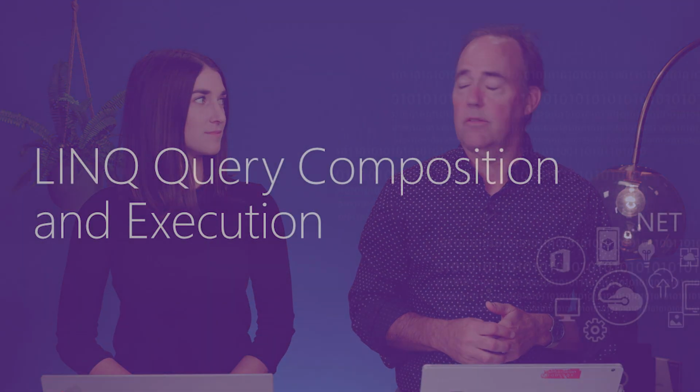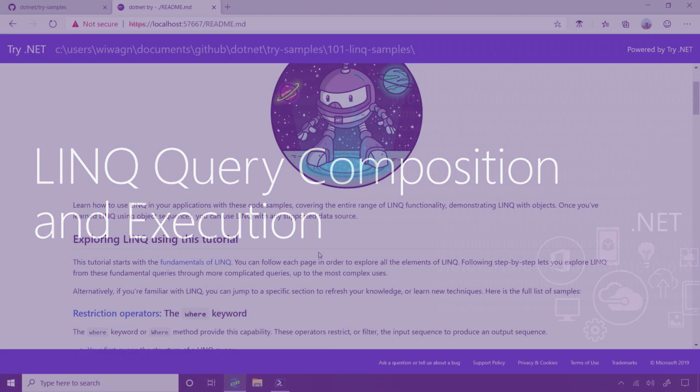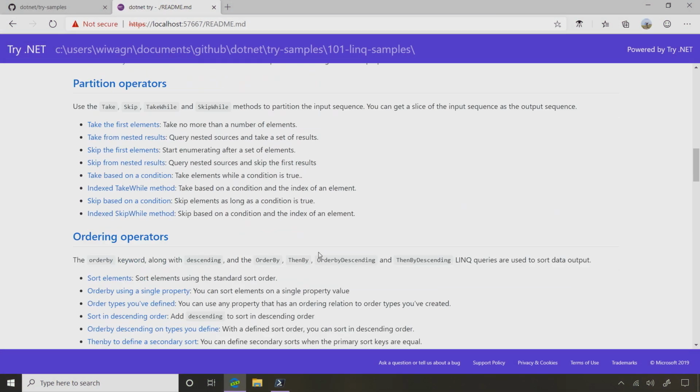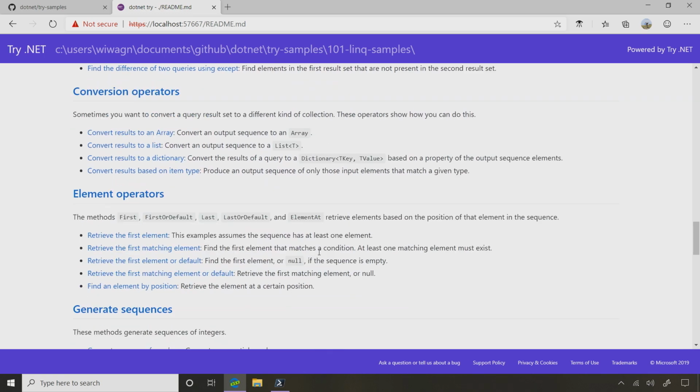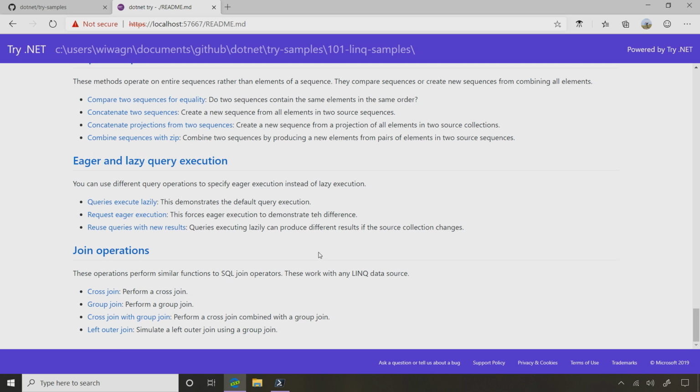Welcome back. So what we've looked at so far is a pretty good whirlwind tour of some of the LINQ syntax. And there's a lot more that we could explore. So where do you want to go next? Yeah, let's scroll down and see what else there is. Okay. I like the way you keep going toward the more advanced ones.